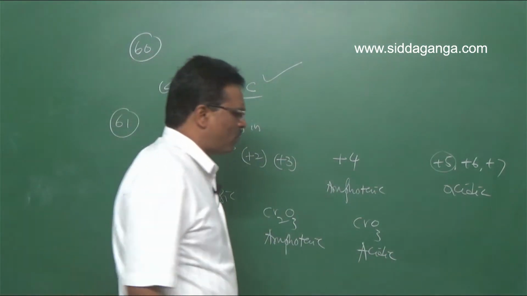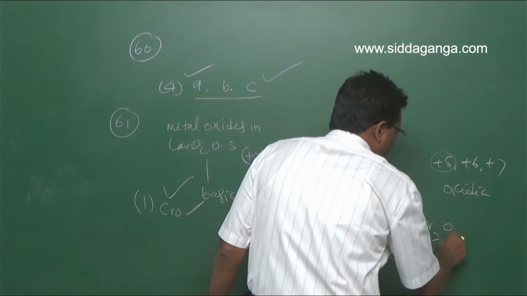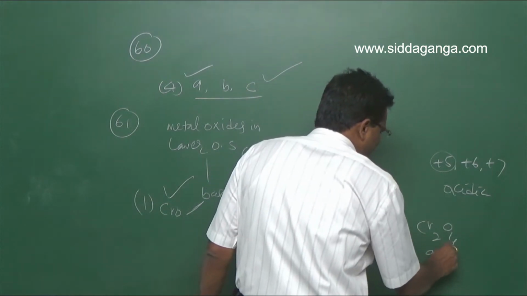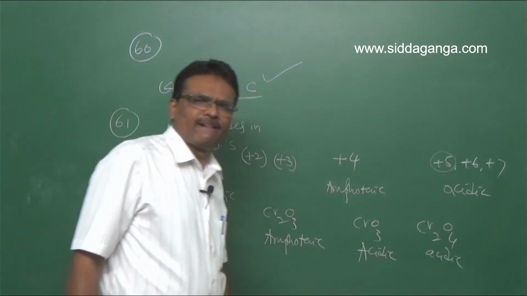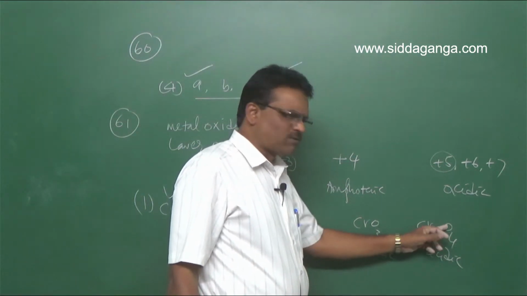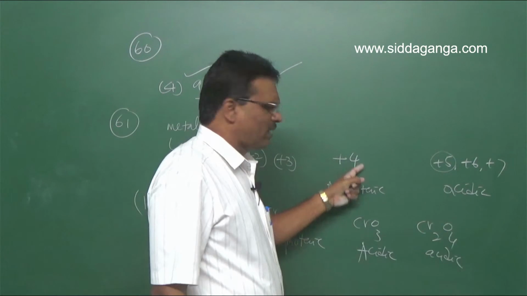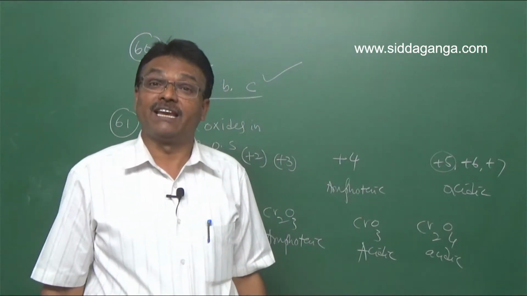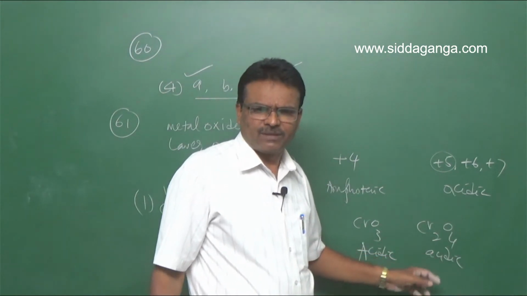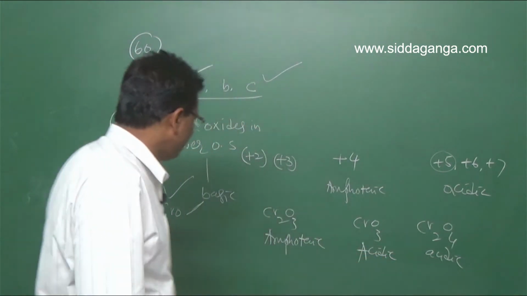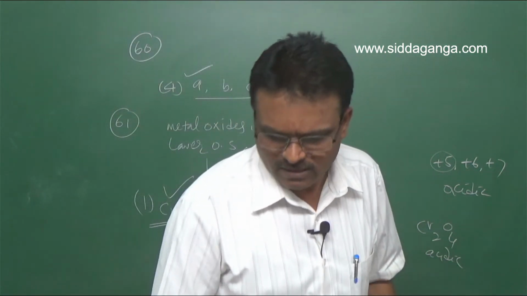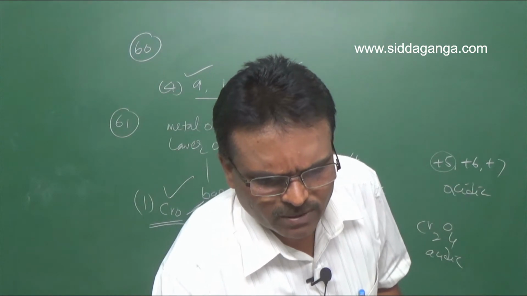And the +4 oxidation state oxide is also acidic. Usually in +3, Cr2O3 is amphoteric, so in +4 it has acidic nature. Clear? So your option is the first one, chromium monoxide. Next, question number 62.